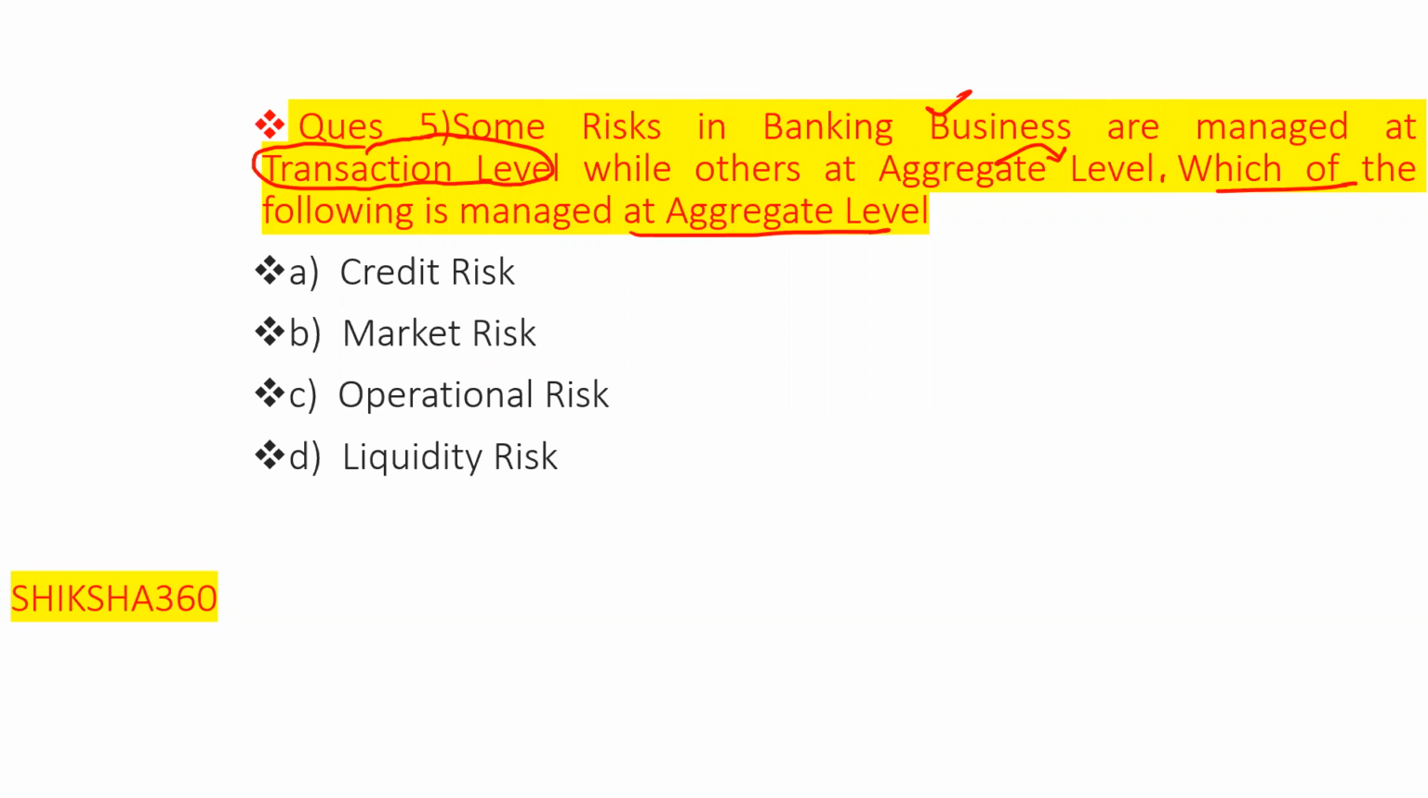Which of the following risks is managed at the aggregate level? The correct answer is liquidity risk. Liquidity risk is to be managed at the aggregate level, and the others are managed at the transaction level.